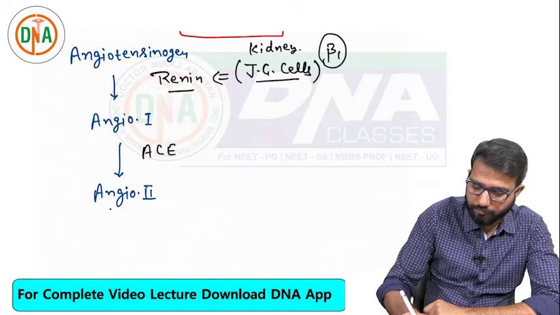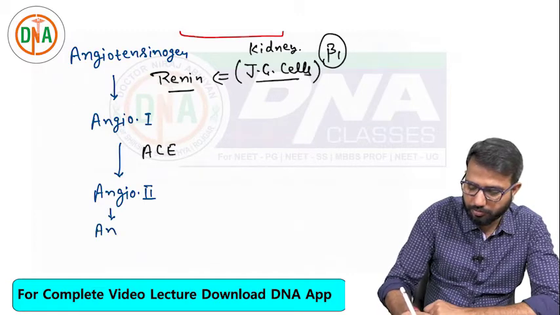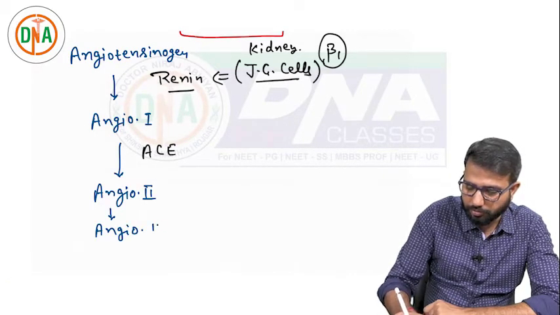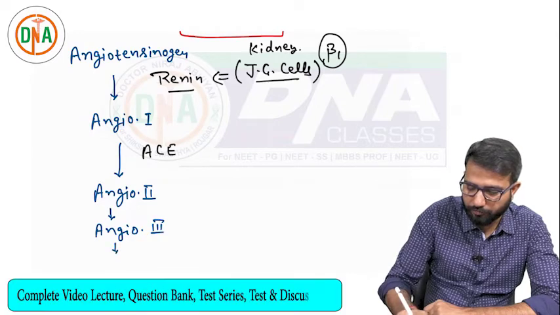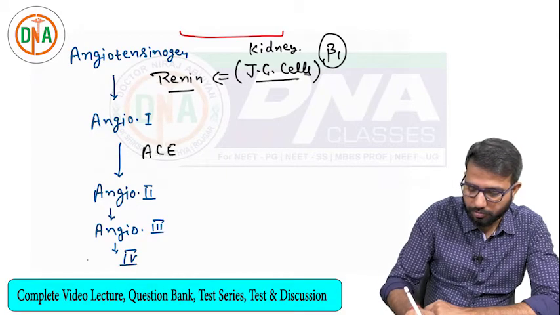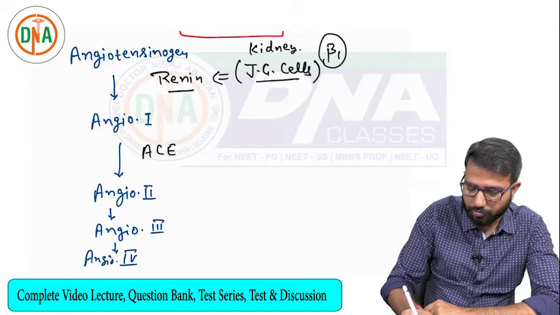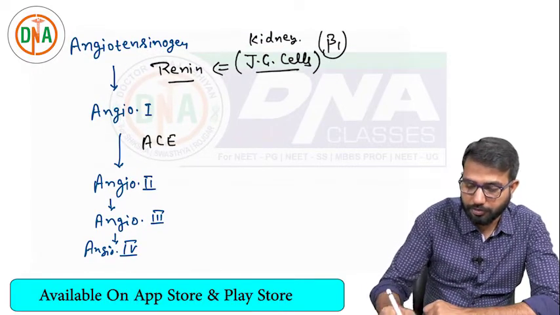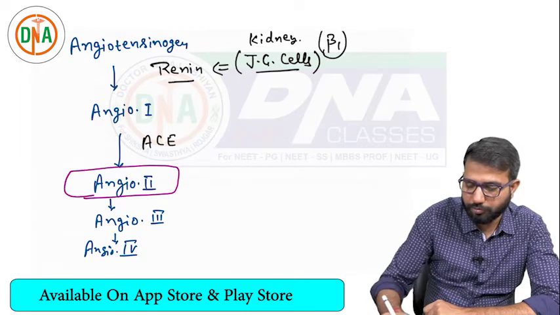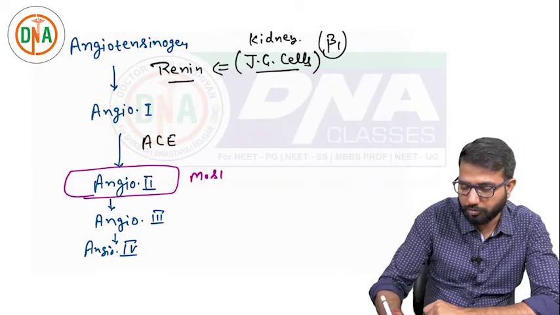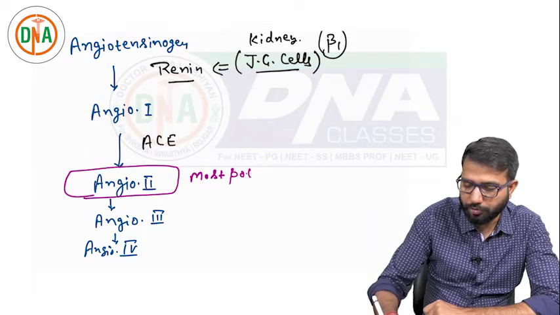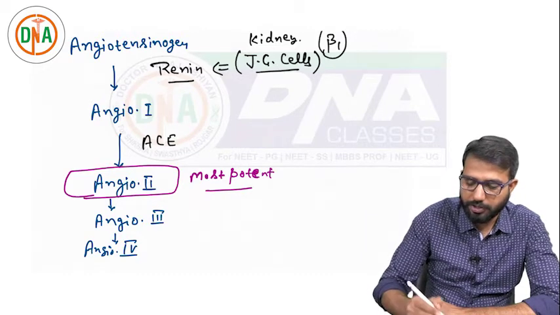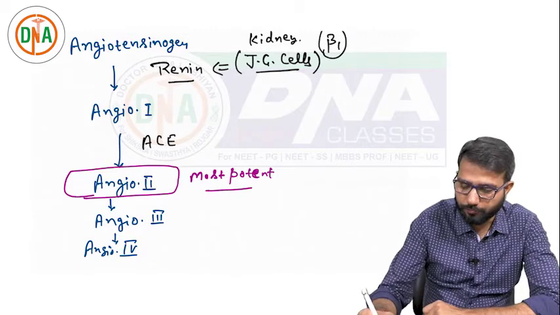Angiotensin 2 can also convert to angiotensin 3, and that can also convert to angiotensin 4. But out of these, which is most important? The most important is angiotensin 2. Why is angiotensin 2 most important? Because it is the most potent from this category.